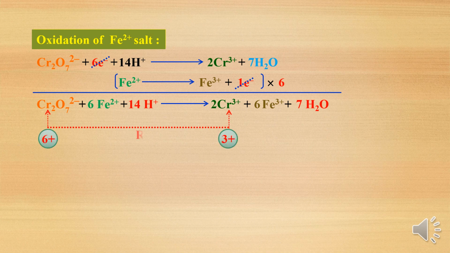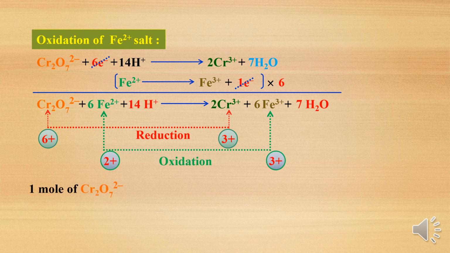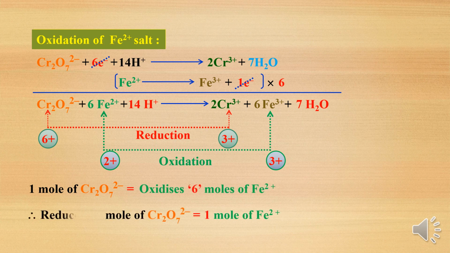So here again dichromate undergoes reduction, +6 into +3, and ferrous into ferric is oxidation. Then we can say 1 mole of dichromate ion oxidizes 6 moles of Fe+2. Therefore, 1/6 mole of dichromate ion is reduced by 1 mole of Fe+2.